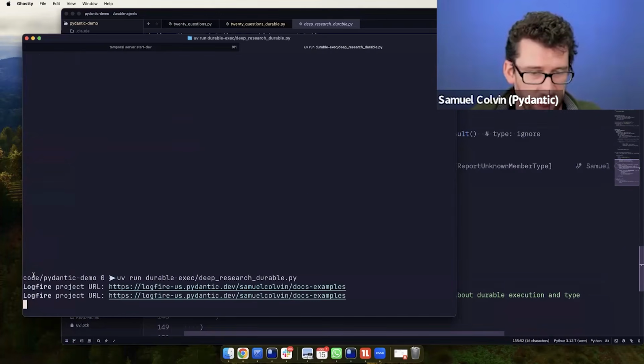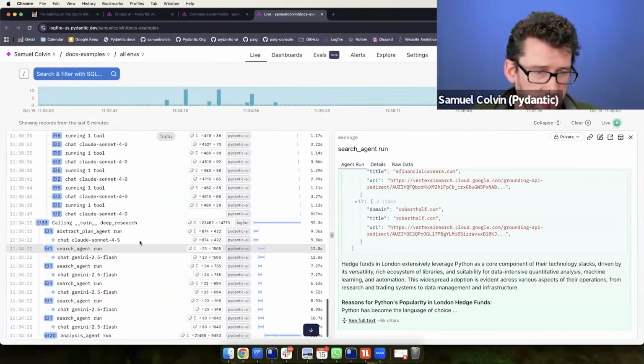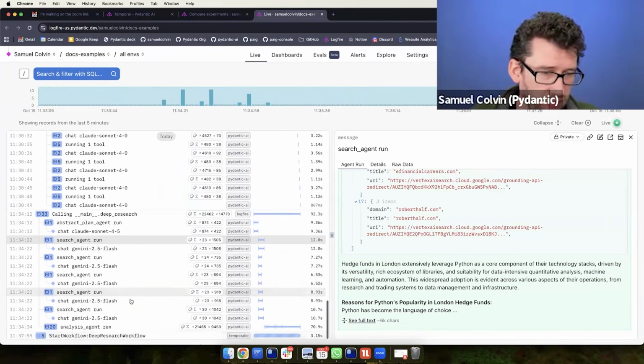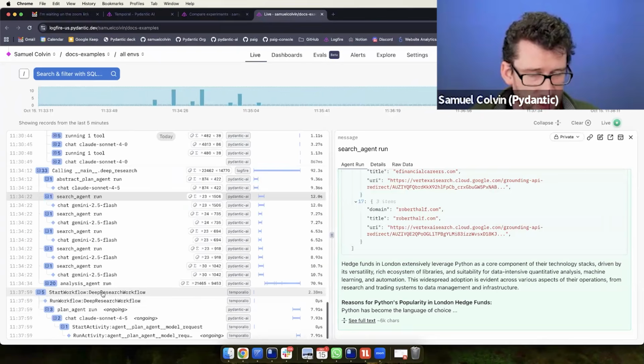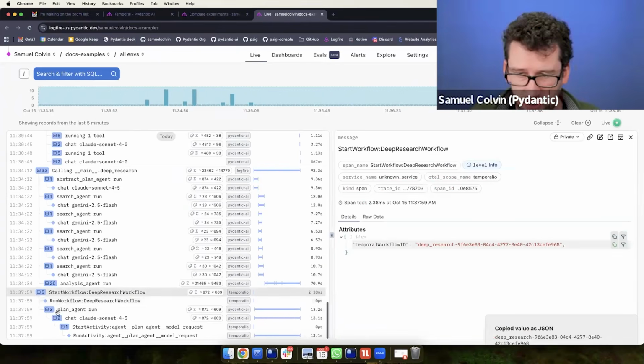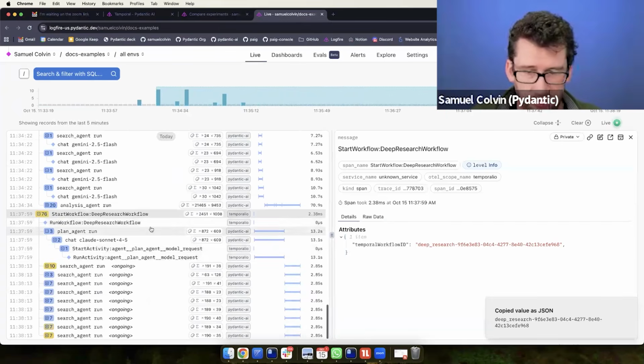If I go and kick that off and run this, we should see it running in Logfire. You can see we have the stuff related to kicking off the agent. It's kicking off the workflow here. And we have the searches beginning to happen.